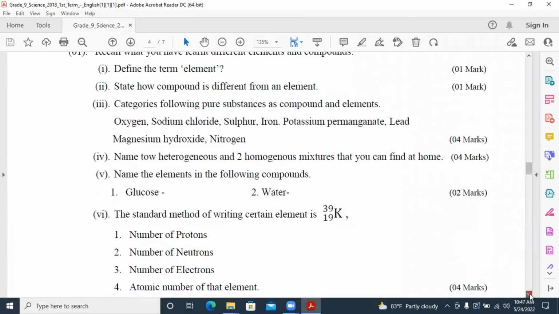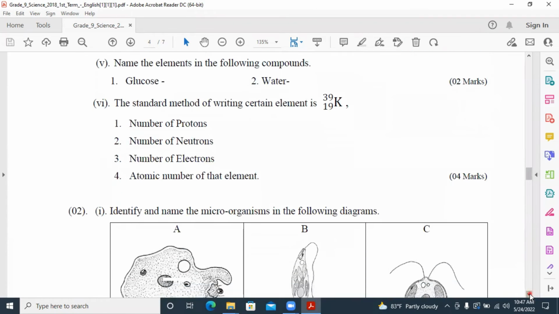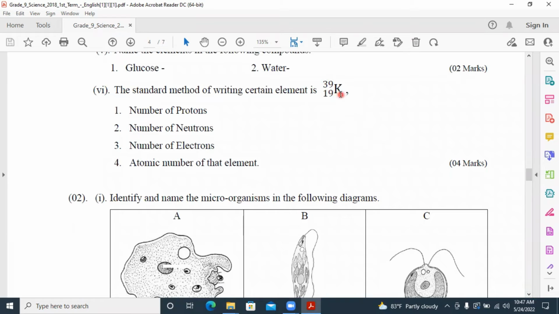Problem number 4. The standard method of writing a certain element is 39/19 K, potassium. 39 is the mass number, 19 is the atomic number. Atomic number equals the number of protons and also equals the number of electrons. Atomic number of the element is 19. Number of neutrons can be found by subtracting 19 from 39. 20 is the number of neutrons.